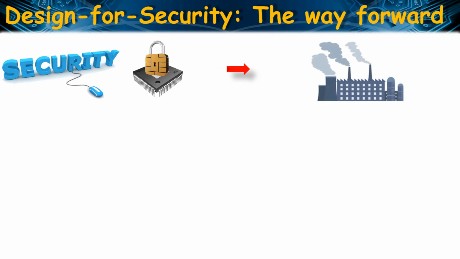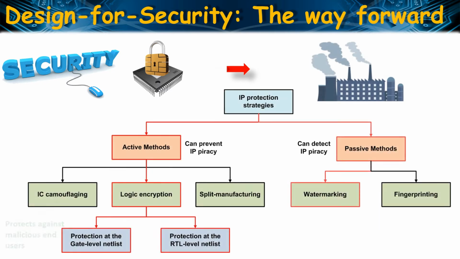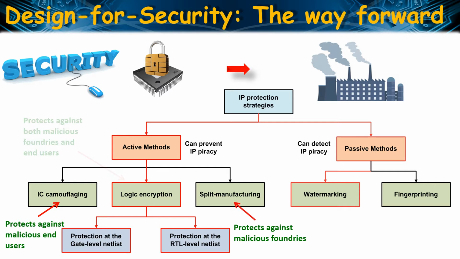So as a countermeasure, design for security has emerged to be a contingent part of the VLSI design cycle. Existing IP protection strategies can be categorized as either active methods or passive methods. Passive methods are used to detect IP piracy. Watermarking and fingerprinting are popular passive methods for IP protection. On the other hand, active methods like IC camouflaging, split manufacturing, and logic encryption can prevent IP piracy.